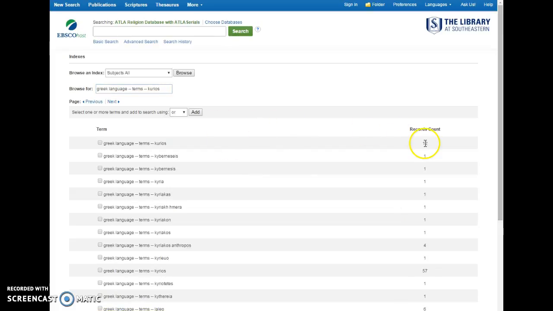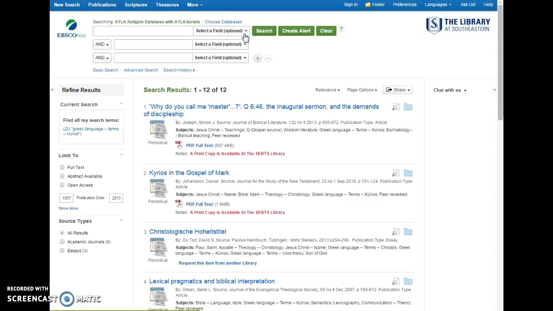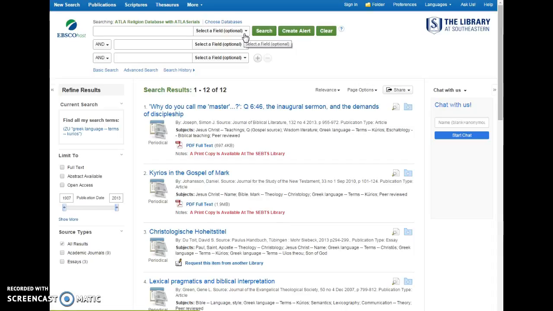And then you'll see I have 12 items on kurios. Click on that checkbox, click Add, drops it up here, and then click Search. And I've got it. So those will be 12 articles that deal with that specific word. So that's very helpful in searching ATLA.